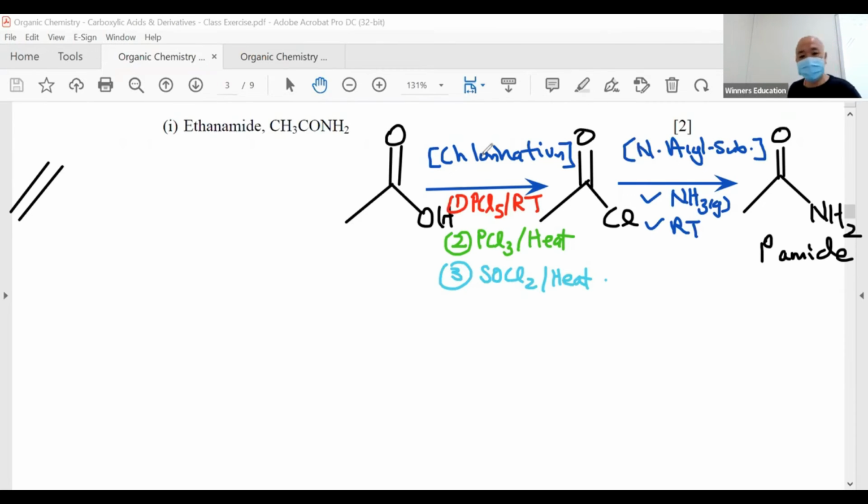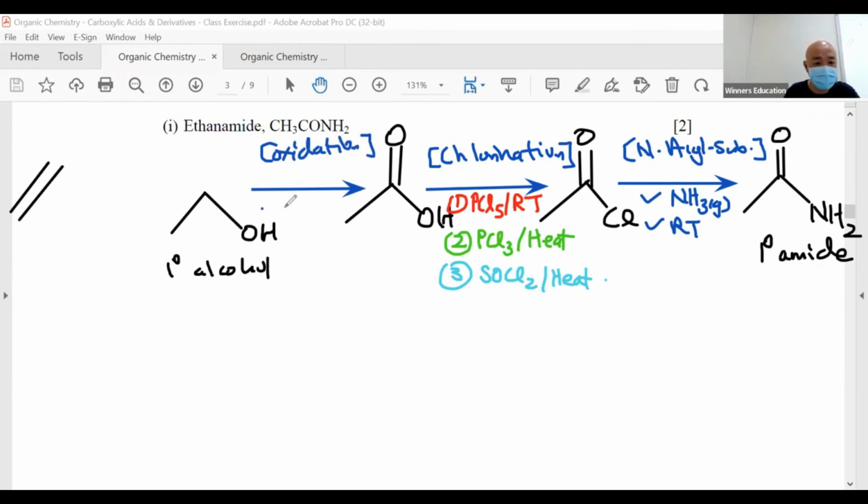So, carboxylic acid from alkene. What are you going to do? The connection I saw is probably carboxylic acid from primary alcohol, and then alcohol is linked to alkene. I'm going to do this and think I'm done already. I'm going to get a primary alcohol called ethanol from here. This is a primary alcohol once again, and I'm going to oxidize it all the way. Make sense? So this is oxidation.